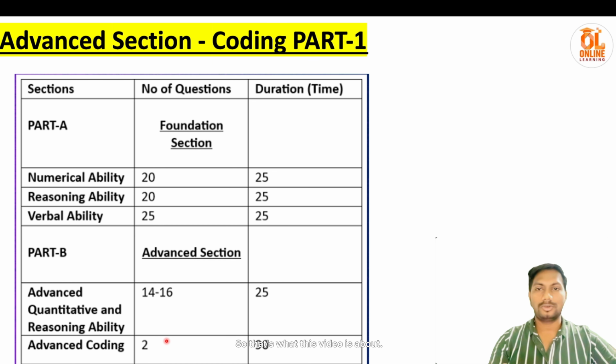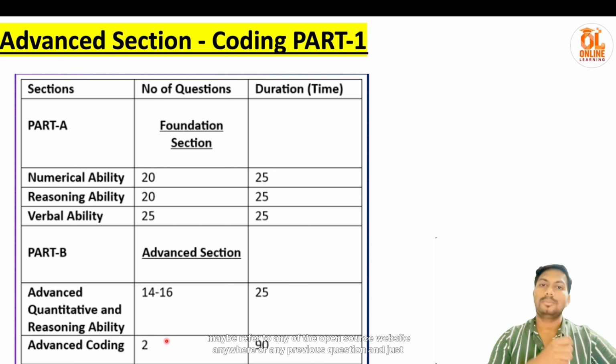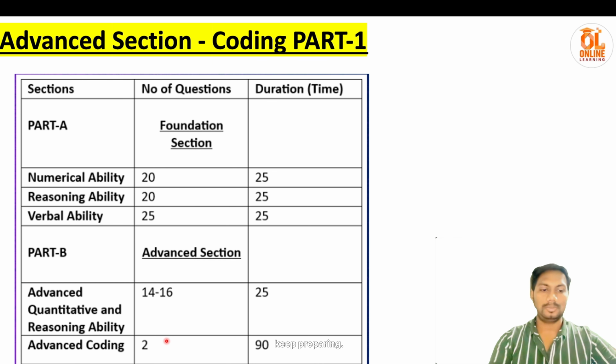So that's what this video is about. This is the first video and we'll keep updating the videos. Just try to find similar patterns, refer to any open source website or previous questions, and keep preparing.